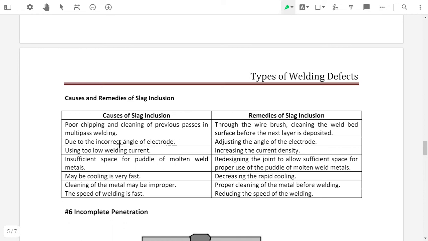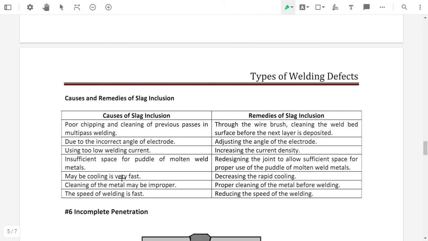Another cause is an incorrect electrode angle, so the electrode angle should be selected properly. Using too low a welding current also causes slag inclusion, so the proper welding current should be selected to avoid the inclusion. Insufficient space for the puddle and molten weld metal also causes inclusion.